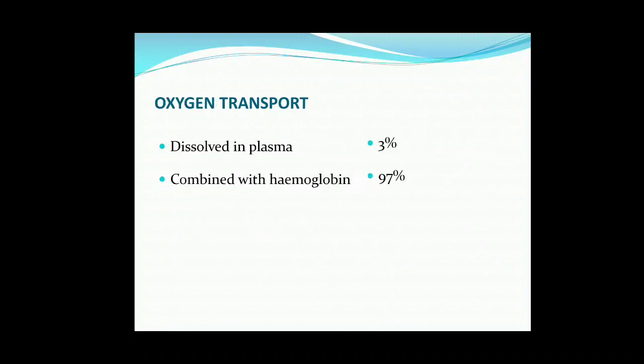Now first let us study about oxygen transport. Maximum oxygen is transported through hemoglobin, 97%, and by plasma only 3% is transported.